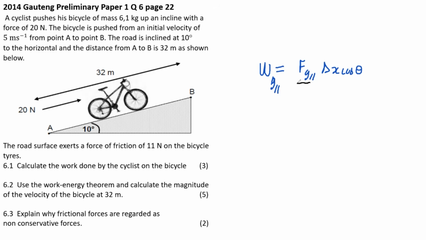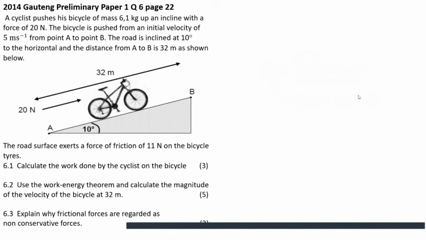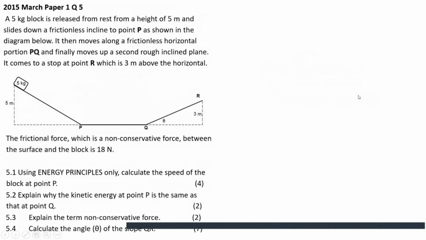In this particular aspect, F_g parallel is mg sine theta, then delta x cos theta, and theta is 180 just for this scenario because the object is moving upwards, but gravity acts downwards. That's why I put it like that. I'm hoping you understand this time.